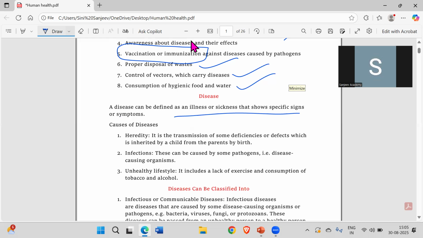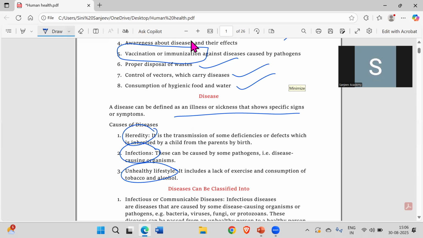Now the different factors which affect health, the major factors which we see nowadays, are: first, the lifestyle; then we have the infections; then we have heredity, that is nothing but your genetic disorders. Heredity or genetic disorders are the diseases or issues which are already present from the birth itself. Then infections mean the vectors or pathogens which cause the infection, called infectious organisms, or infections are caused by them.